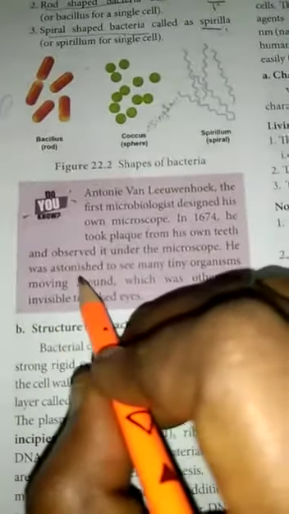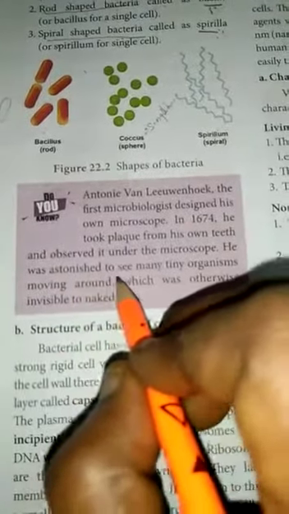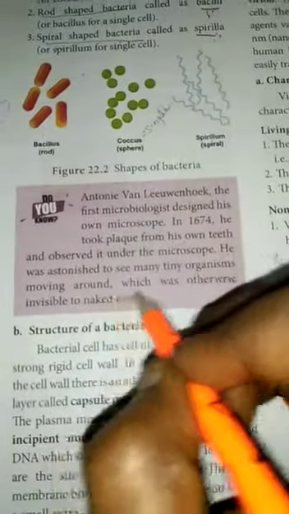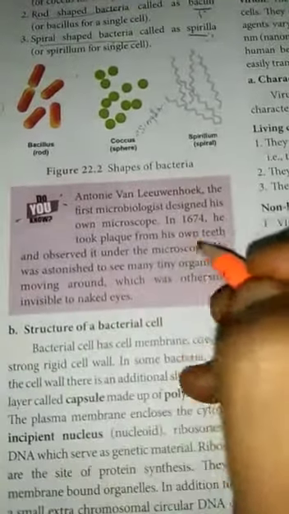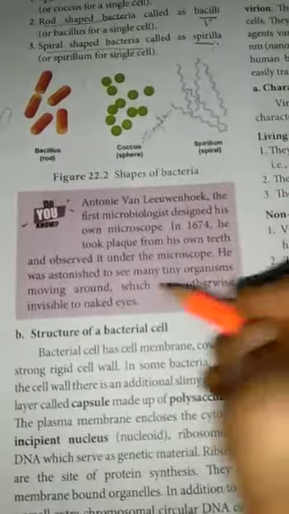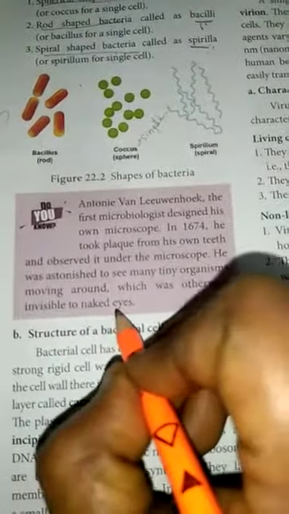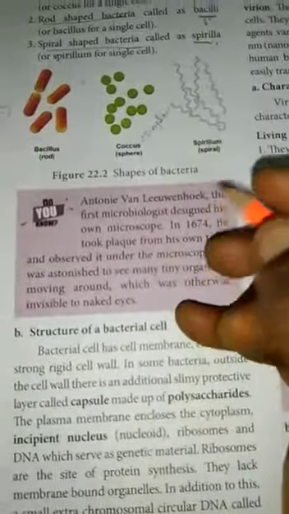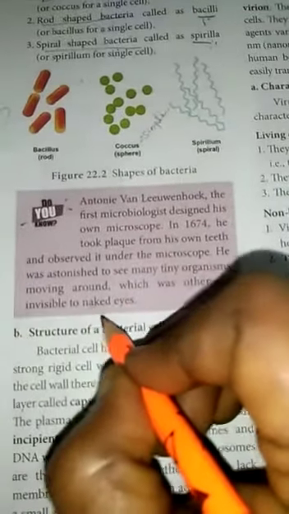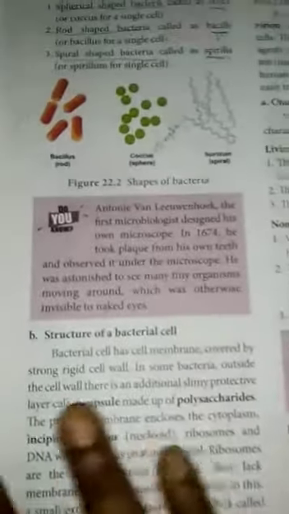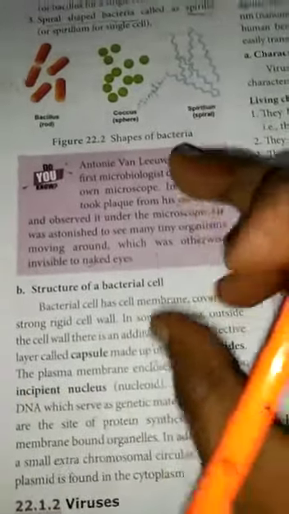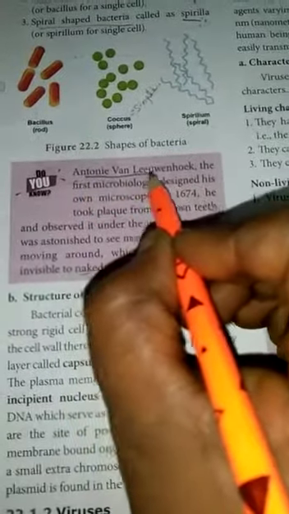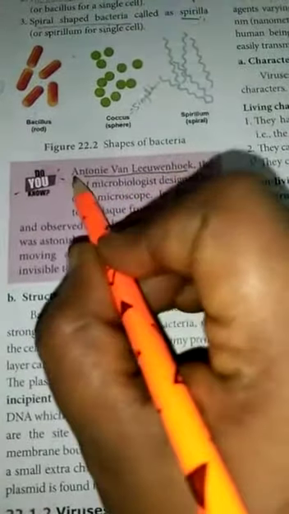He was astonished to see many tiny organisms moving around, which were otherwise invisible to the naked eye. Naked means normal eyes; we cannot see them with normal eyes. Who designed the first microscope? Anton von Leeuwenhoek. He designed that microscope.